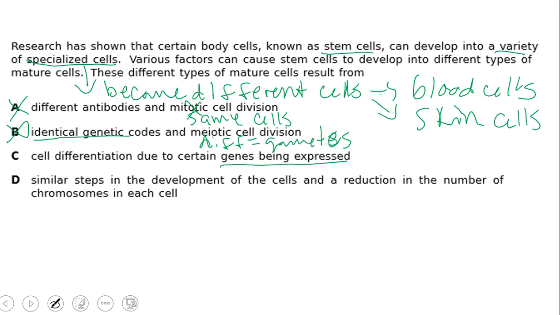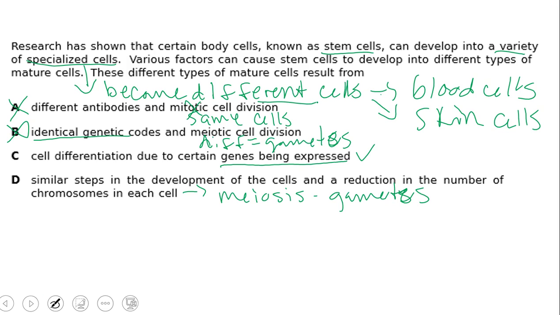C says cell differentiation due to certain genes being expressed. Yes, this sounds like a great answer, but let's look at the last answer choice just to be safe. This one says similar steps in the development of cells and the reduction in the number of chromosomes in each cell. Well, this is kind of describing meiosis again, or the formation of gametes, right? Gametes are haploid cells, and those cells have different genes in them, so it's really not talking about meiosis. We've decided that it's talking about cells becoming different cells and genes being expressed.